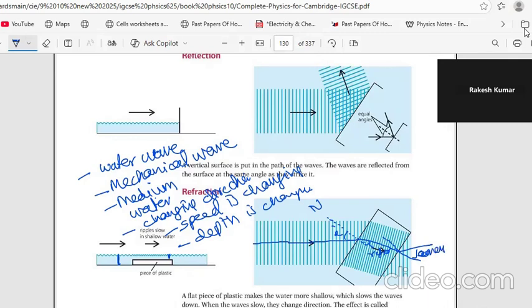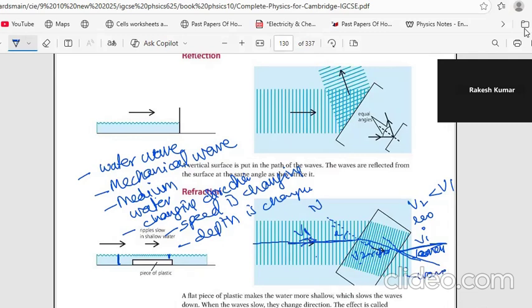Now, the speed here is more. The speed is V1, and here it is V2. V2 is less than V1. The speed is less in the shallow part, and in the deep part it is faster. Then again it comes out at the same speed as before. That's why these rays are parallel, and also the wavefronts are parallel, because wavefronts are perpendicular to the rays.